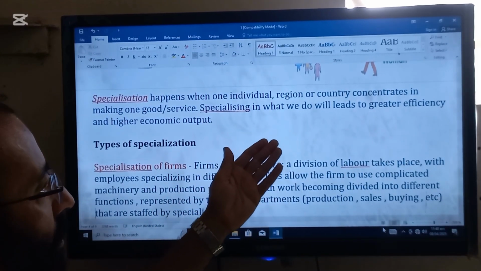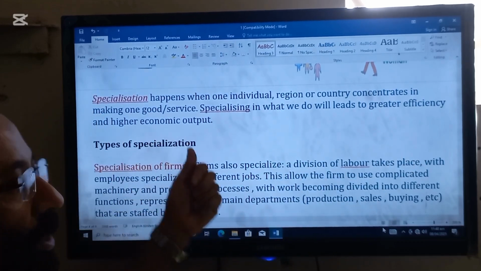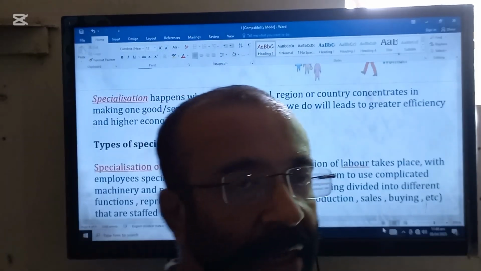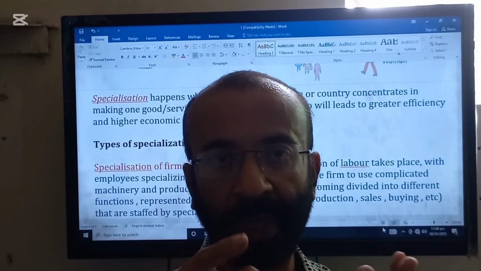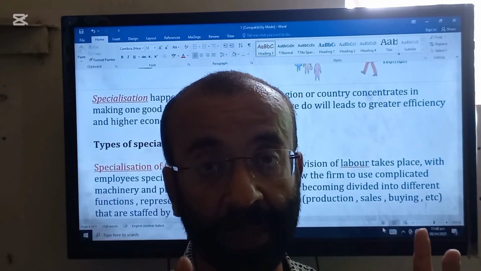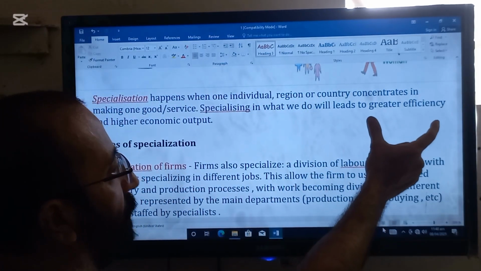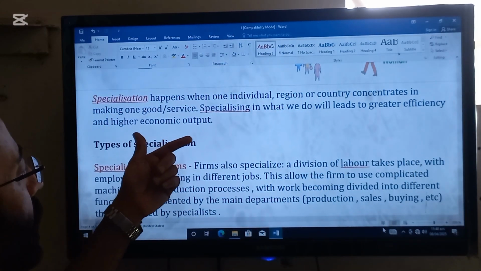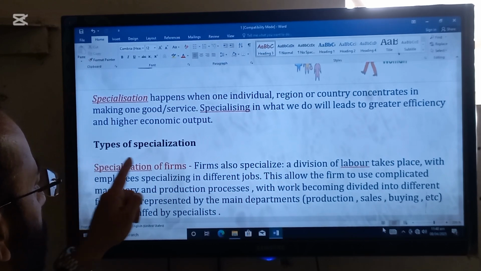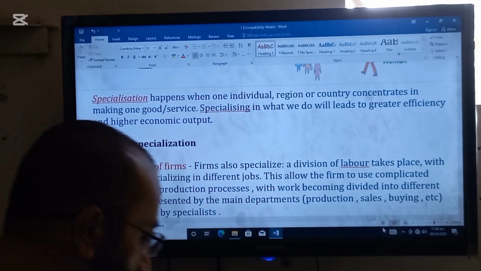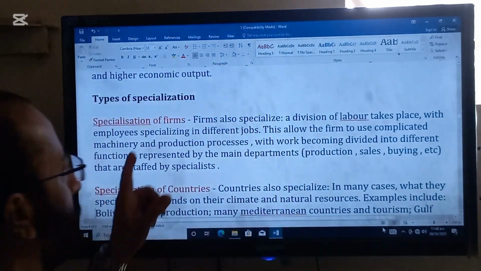Specializing in what we do will lead to greater efficiency and higher economic output. Definitely when a person does one thing again and again, he will become expert in that activity. So he will have greater efficiency and higher economic output. Next topic in specialization is the types of specialization. First type is specialization of the firms.